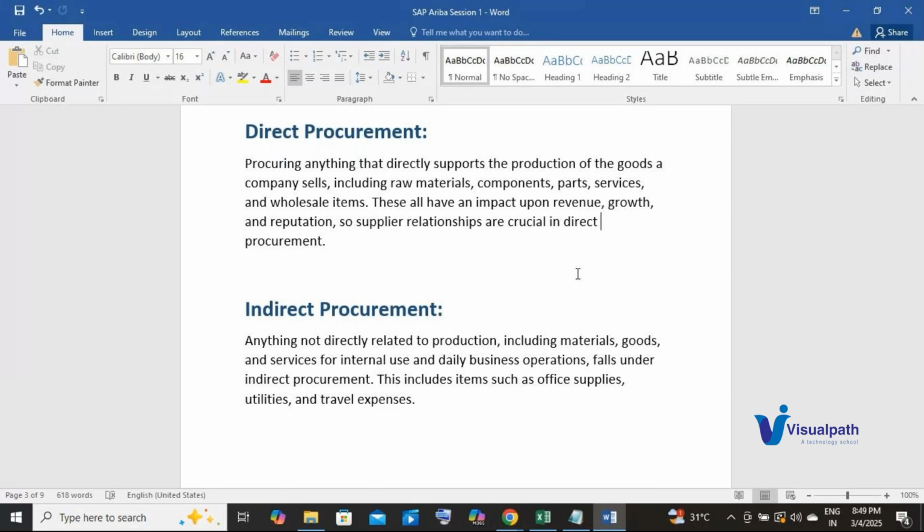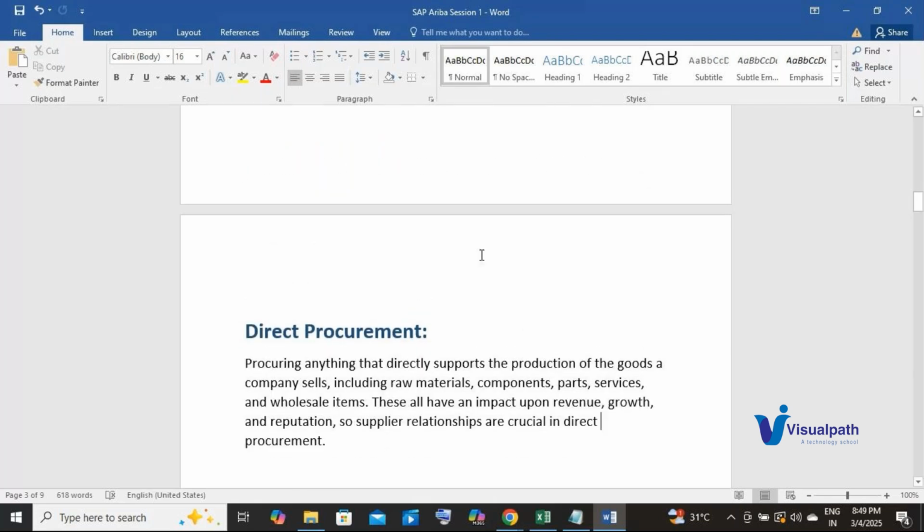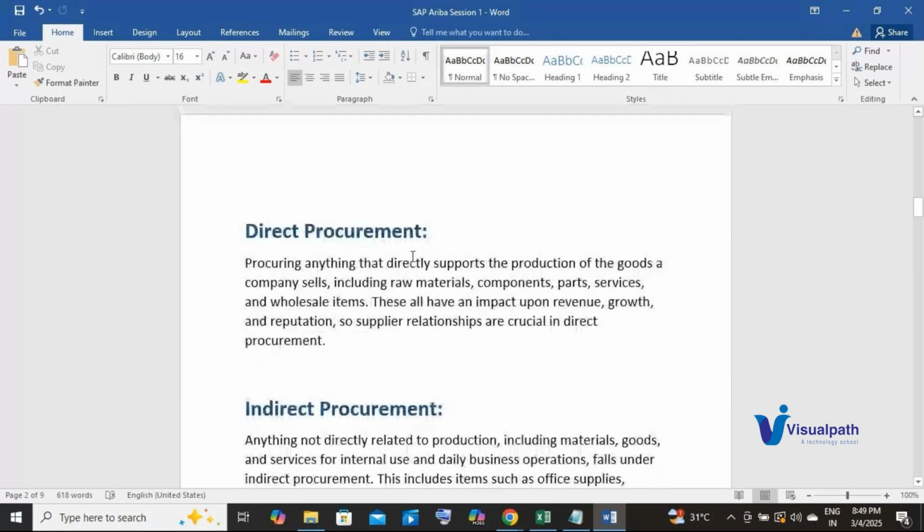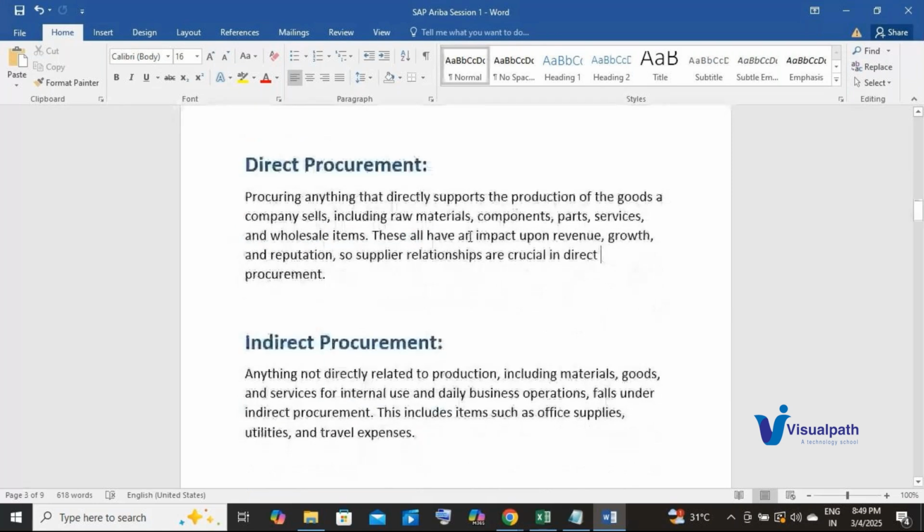It is not directly involved in the manufacture of a biscuit, but it is necessary to run the organization. Okay, I'll take that as a no. So I hope you have understood what is direct and indirect procurement. We have now detailed what is procurement, what are the categories of procurement, direct versus indirect procurement.